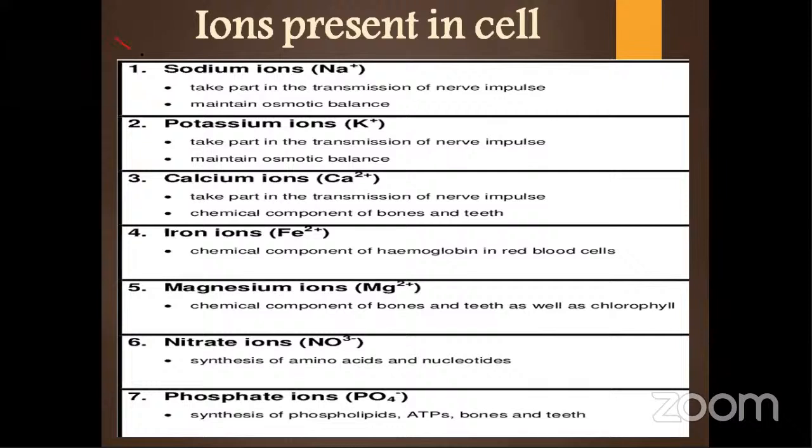This slide is important from your JRF point of view and other examination point of view also. So the sodium ion is important. Why? Because it takes part in the transmission of nerve impulses in animals. In plants, it maintains the osmotic balance and participates in many other factors.